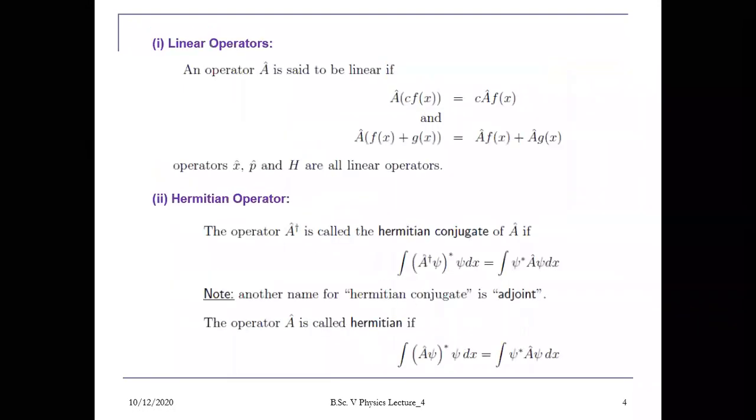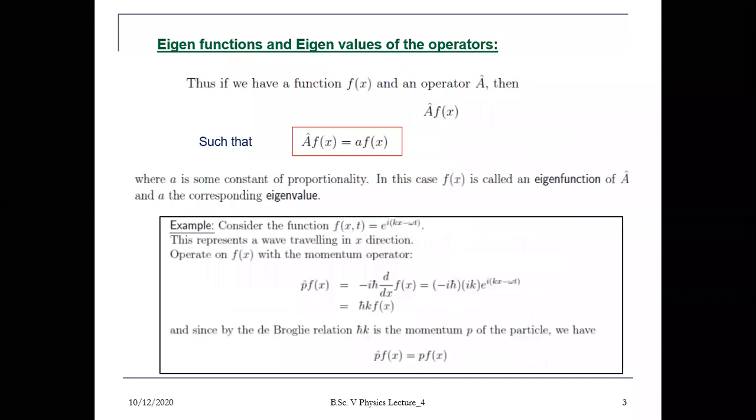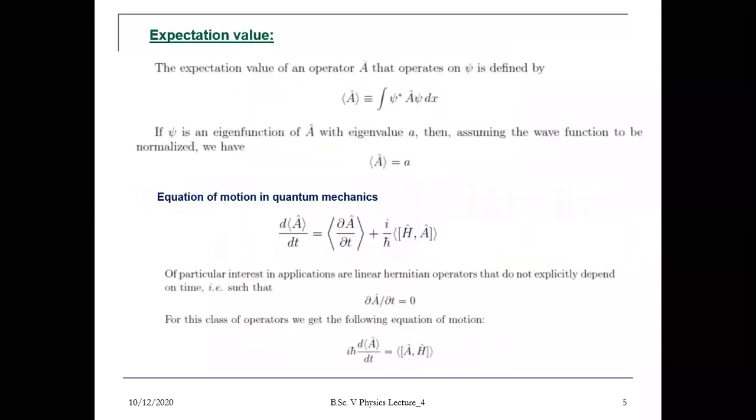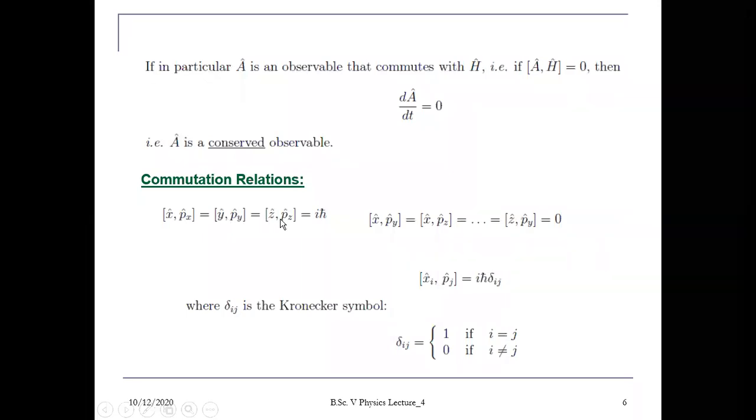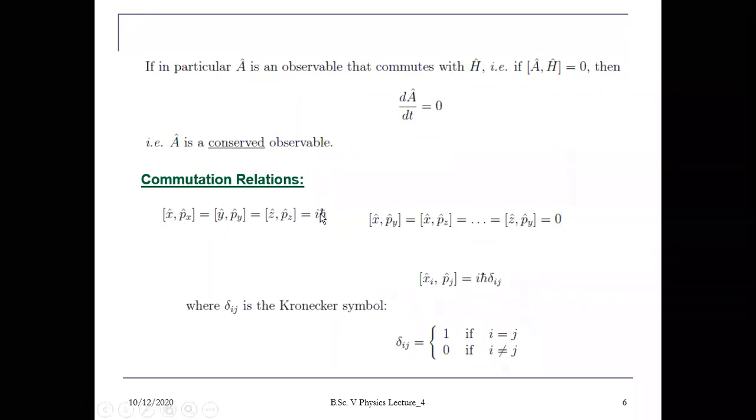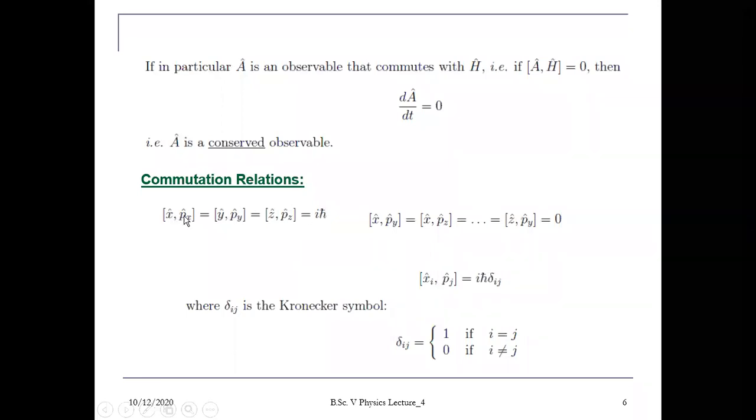तो अभी मैं 2 स्लाइड को स्किप करके डायरेक्ट यहाँ पर आ रहा हूँ. So these are some fundamental commutation relations. Okay, x p_x, y p_y, and z p_z, they do not commute with each other, meaning their commutation value is not 0. It is i h cut. तो आप ये कह सकते हैं कि the same position and momentum operators always do not commute with each other.